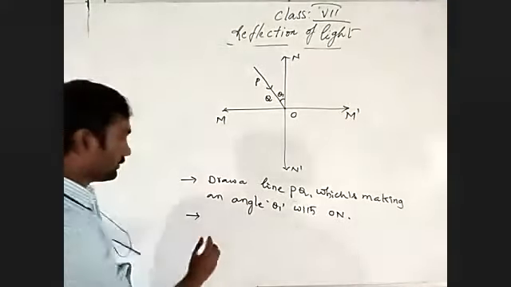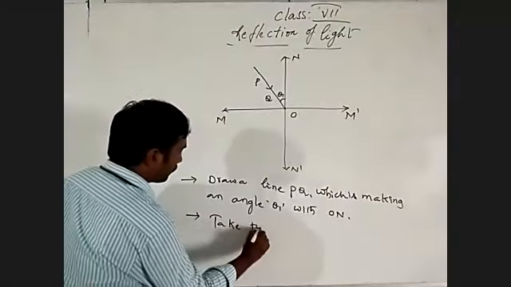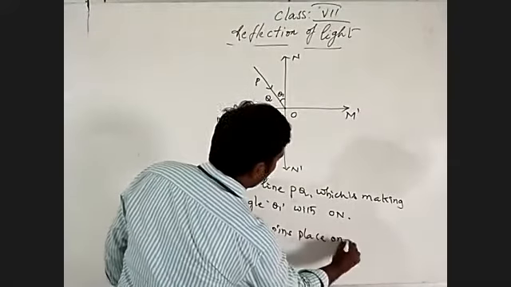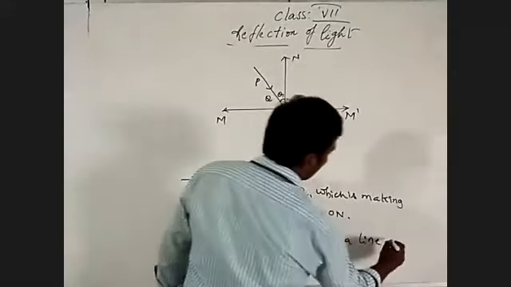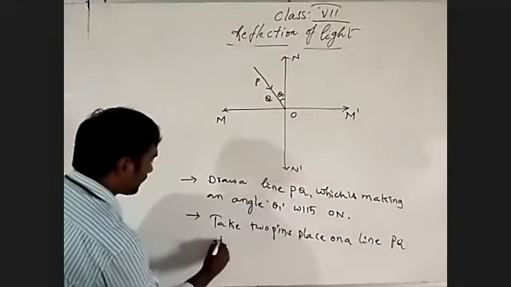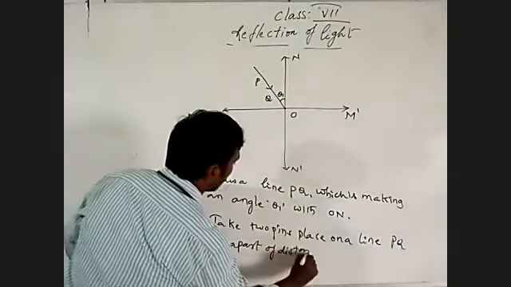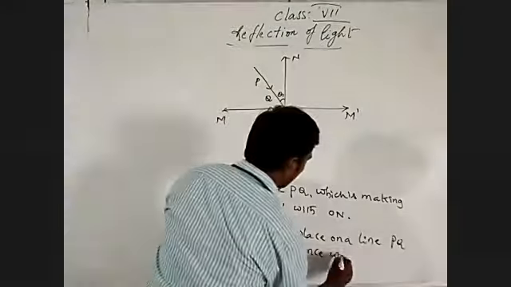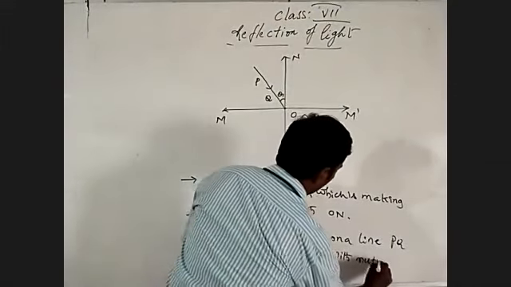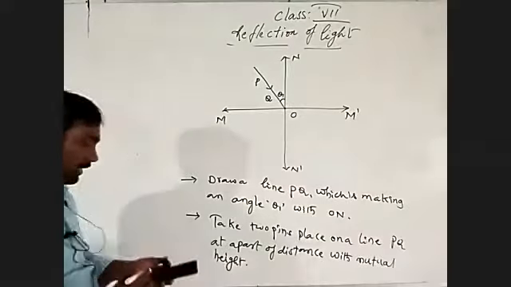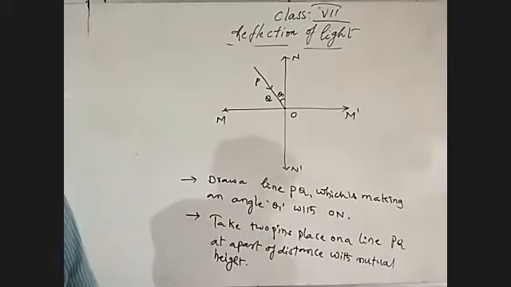Take two pressing pins and place them on the line PQ at a part of the distance with mutual height.